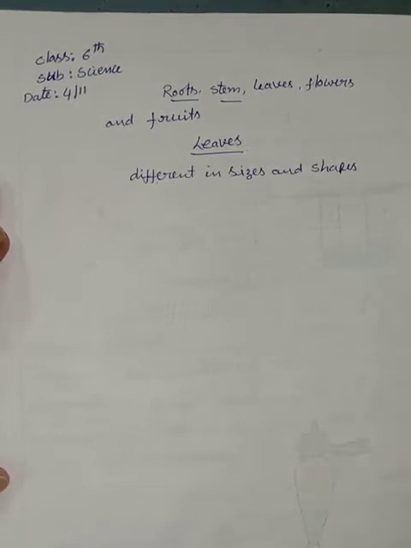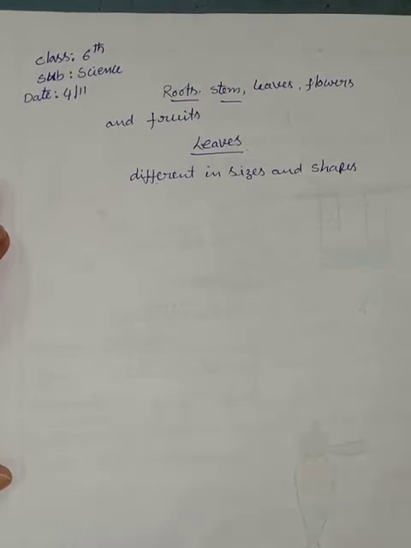Okay, children? So, leaves are the important parts in plants, because leaves can prepare the food material in the plants.